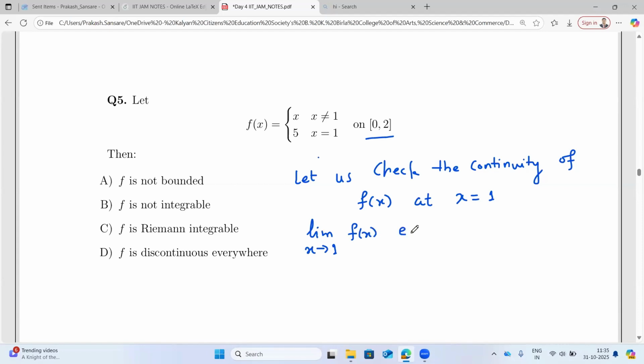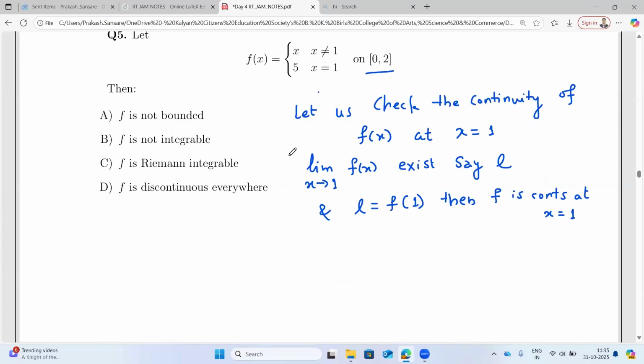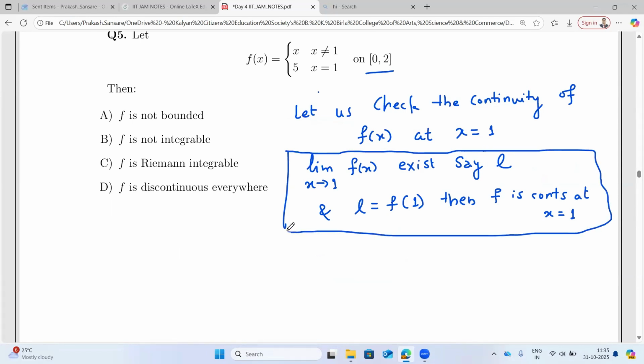If this limit exists, say L, and if L is also equal to f of 1, then we can definitely say that f is continuous at x equal to 1. This is how we are going to check the continuity.